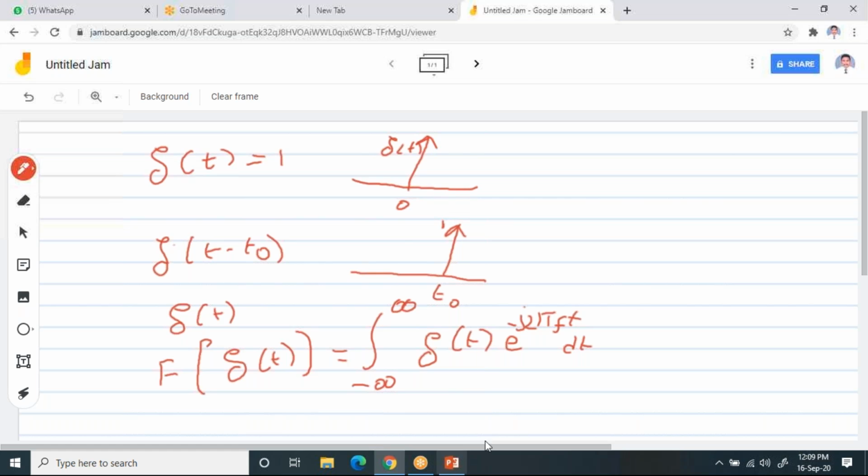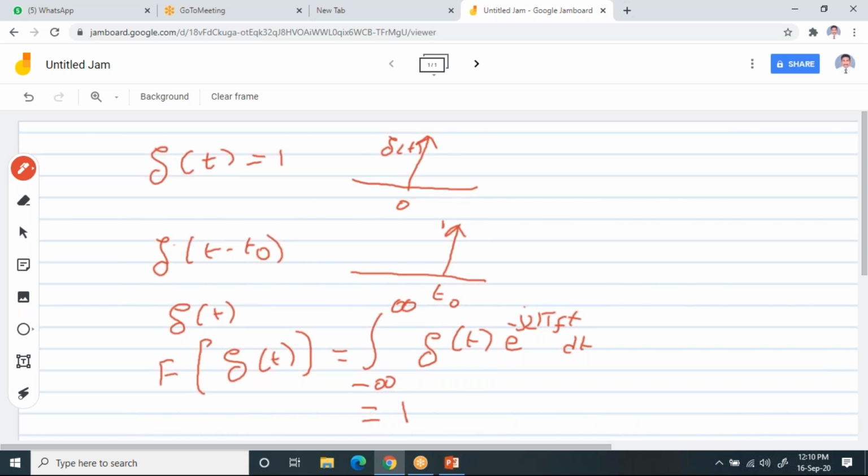Now observe it. When you are applying these limits, since impulse function del of t is 1 only at t equal to 0, when you substitute t equal to 0, what will happen? E power 0 is 1, and at t equal to 0, this integration becomes 1. So the Fourier transform of impulse function is simply 1.